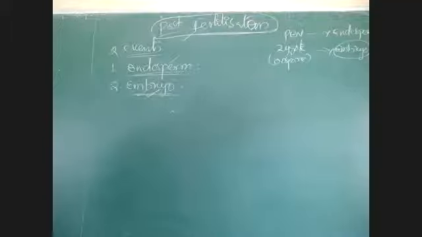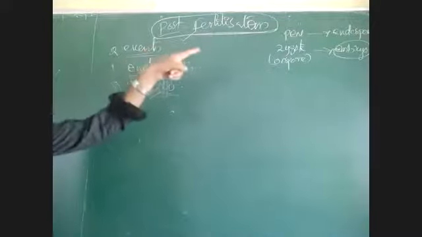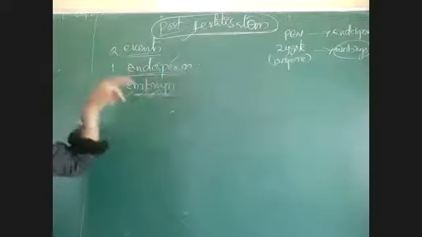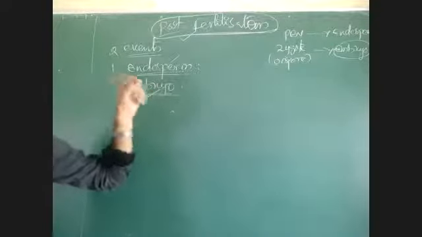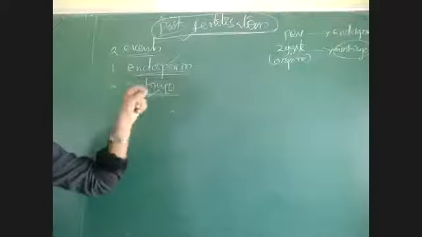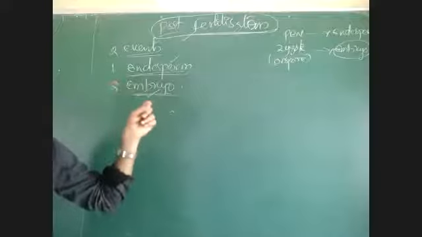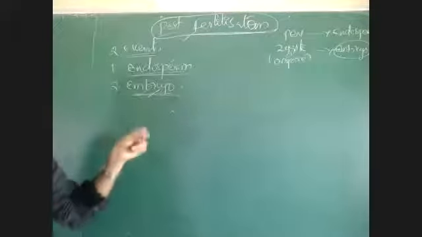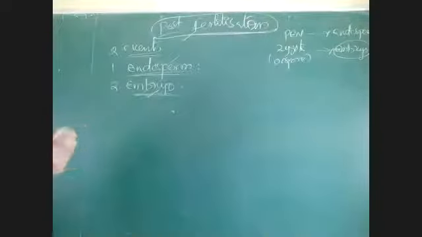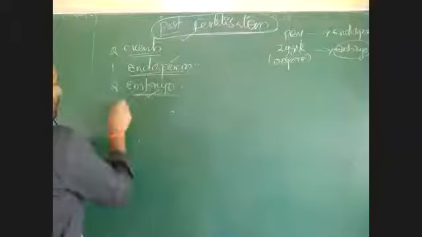Endosperm formation and embryo development are both responsible for the maturation of ovule into seed. Once the primary endosperm nucleus is modified into endosperm and the zygote develops into embryo, then the ovule is said to be matured into seed, and the ovary will mature into fruit. So fruit formation and seed formation are completed, then the seed will germinate into new plants. Okay, see first one, endosperm formation.